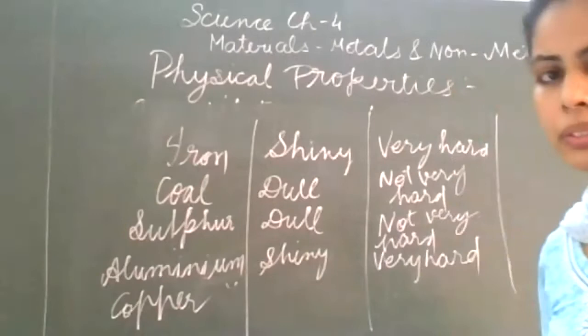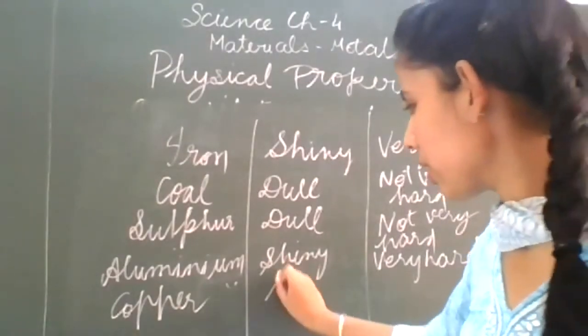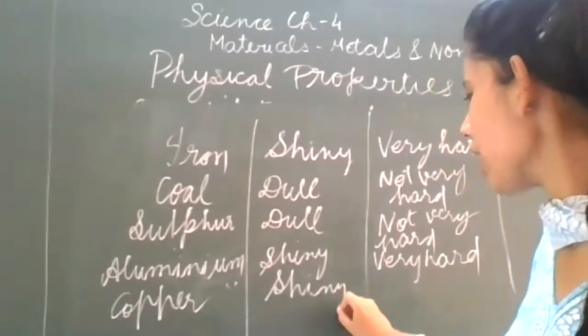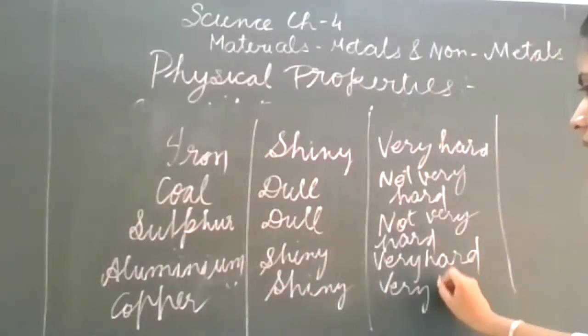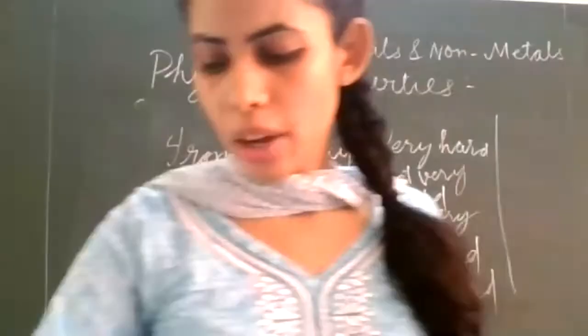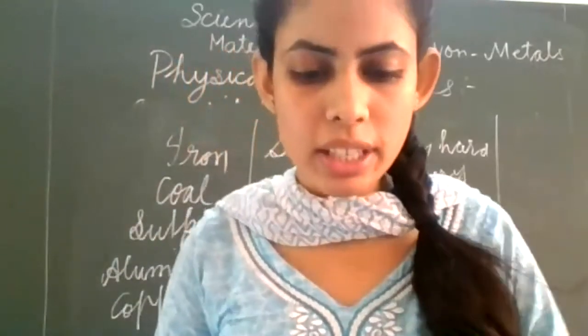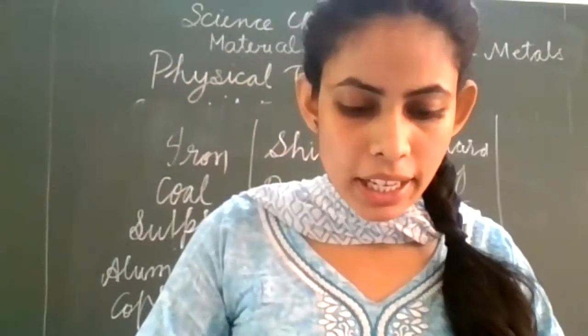Vidya. Ma'am, it is shiny and very hard. Yes, very good. So, we have completed the physical properties of these metals and non-metals.